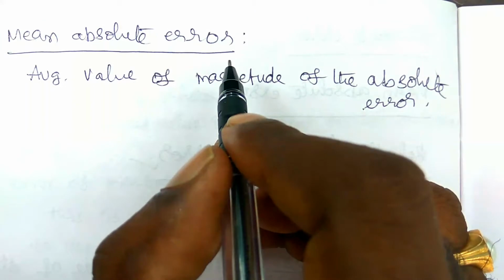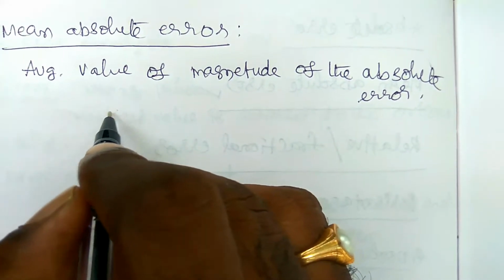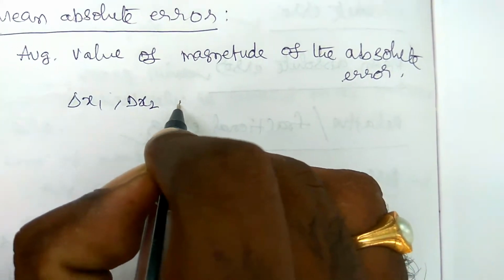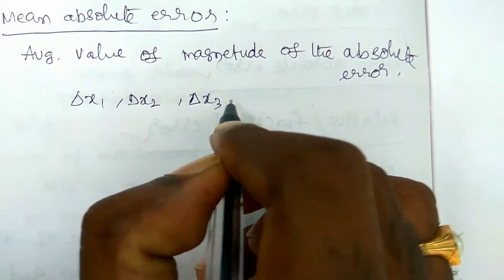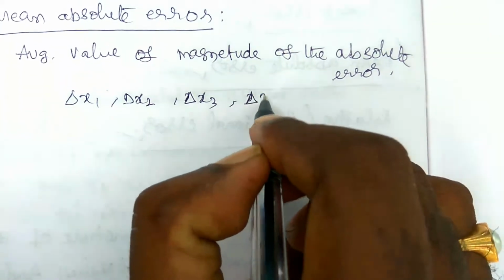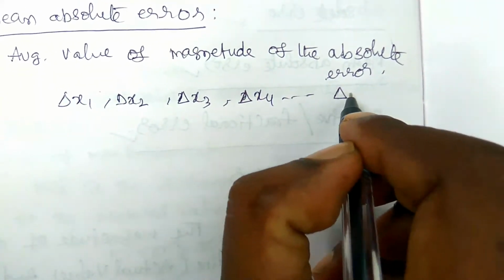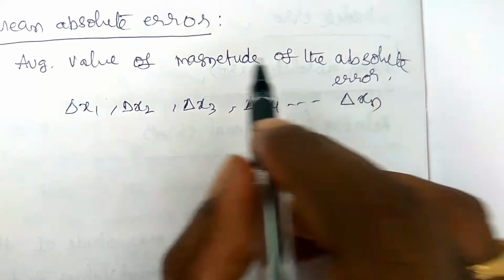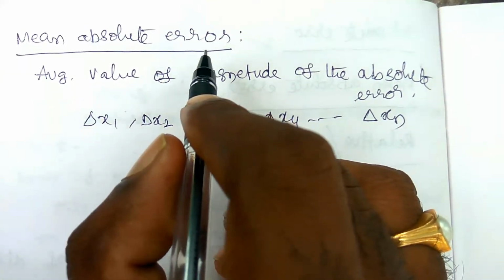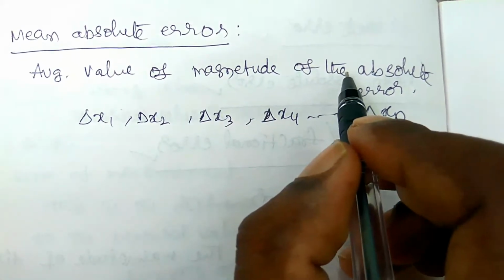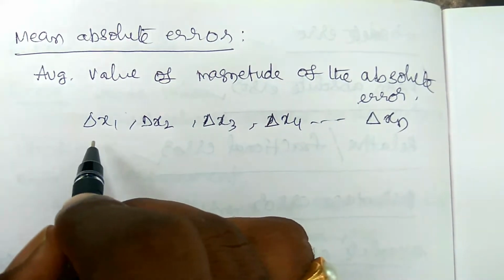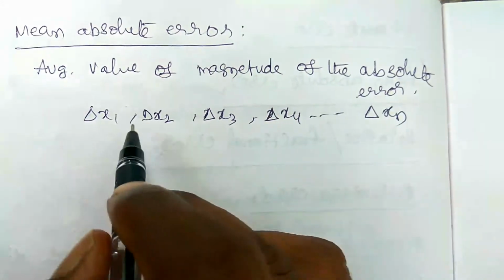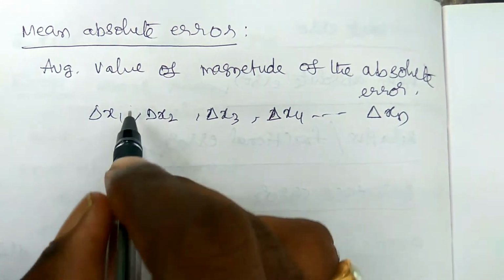So absolute errors you already know, what are they? Delta x1, delta x2, delta x3, delta x4, up to delta xn. So these are the absolute errors. Now we need to find the mean absolute error. Mean absolute error is the average value of the magnitude of the absolute errors. So now we can find the average value of the magnitude. Magnitude means we can put the mod.